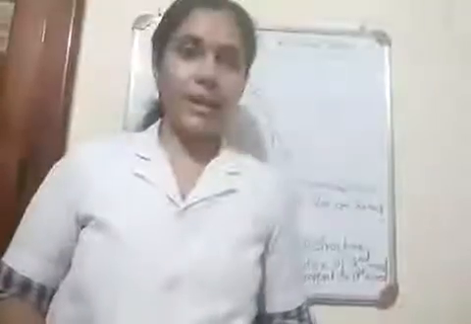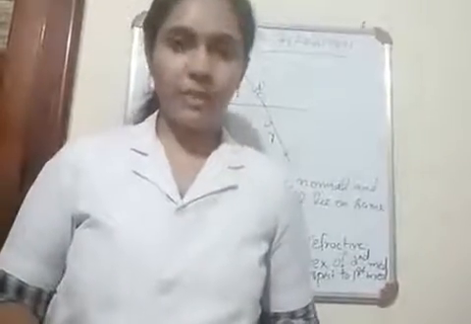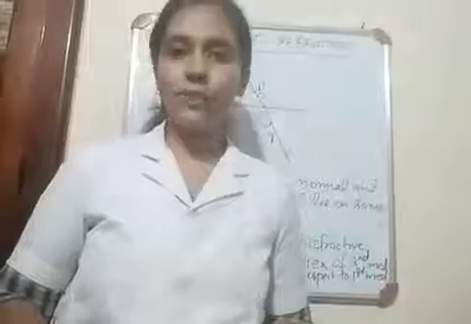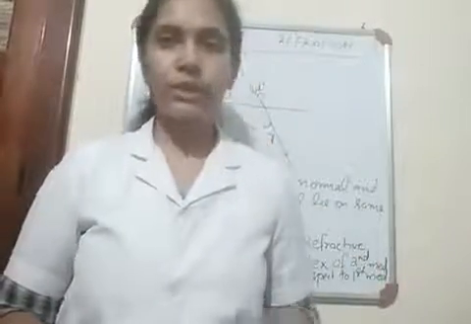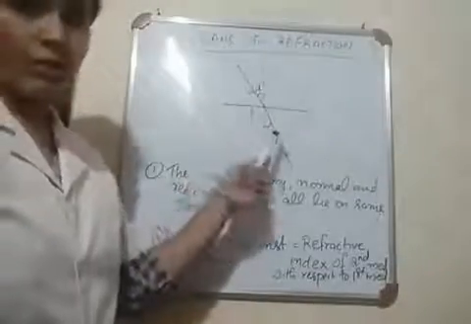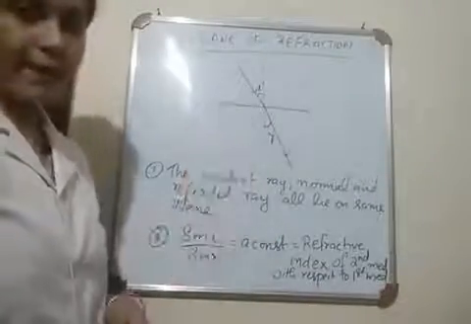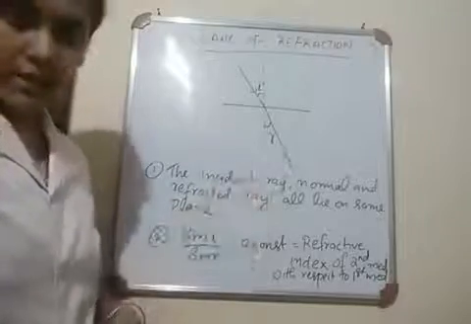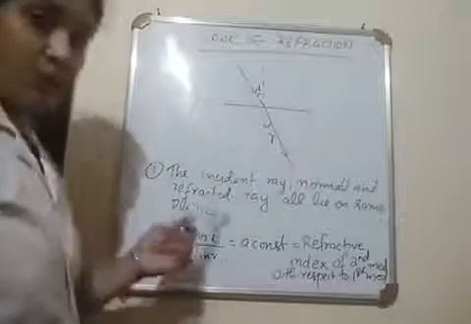Children, we had studied about the laws of reflection. Similarly, there are two laws for refraction also. And the first law is similar to that in the reflection case. Okay. So, consider a light ray incident on the boundary. So, two different media are there. So, it will bend. And what is the first law?